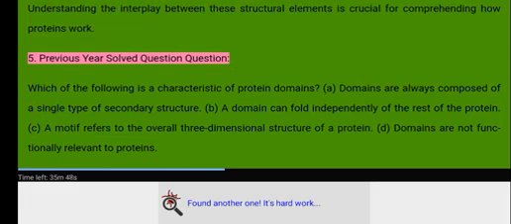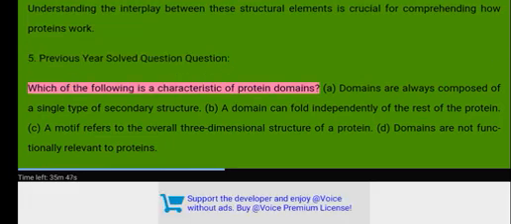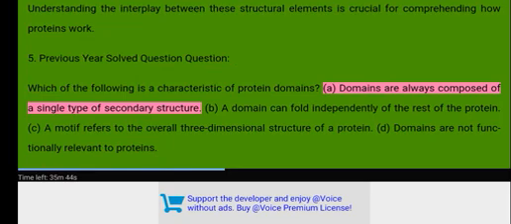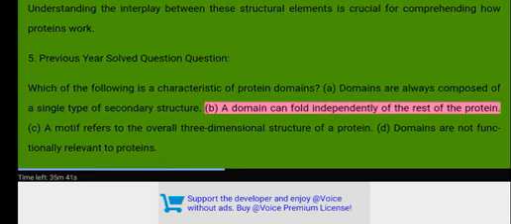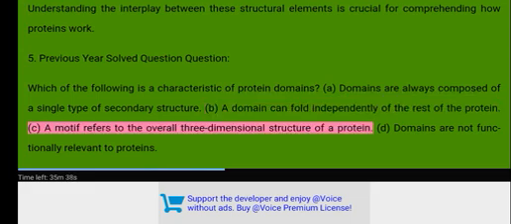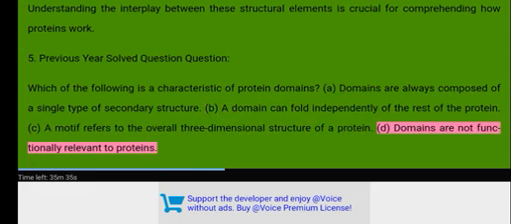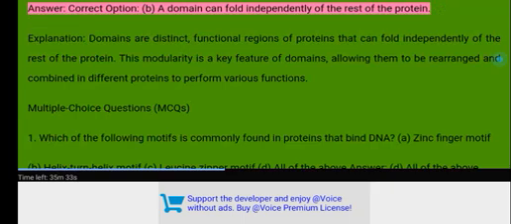5. Previous year solved question. Which of the following is a characteristic of protein domains? A. Domains are always composed of a single type of secondary structure. B. A domain can fold independently of the rest of the protein. C. A motif refers to the overall three-dimensional structure of a protein. D. Domains are not functionally relevant to proteins. Answer. Correct option. B. A domain can fold independently of the rest of the protein.